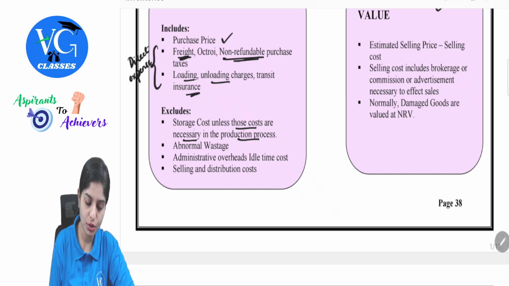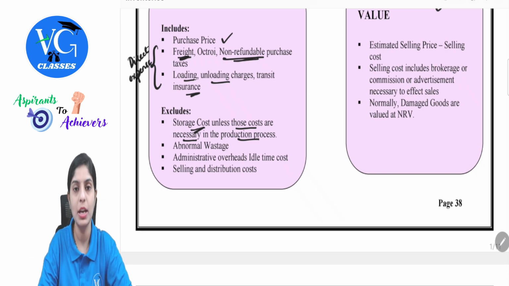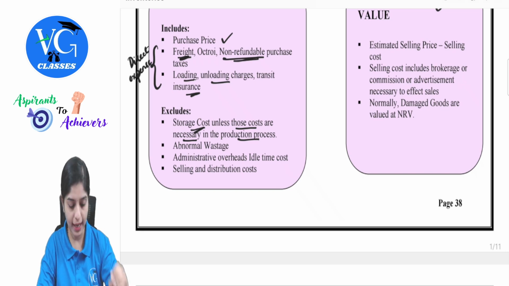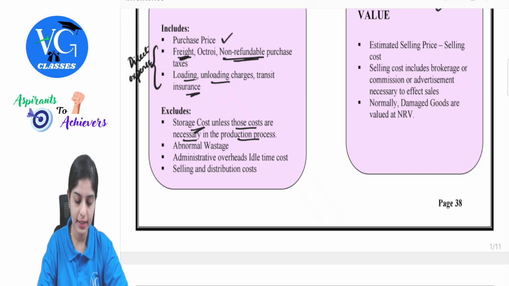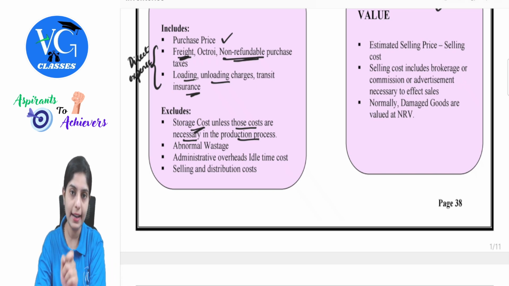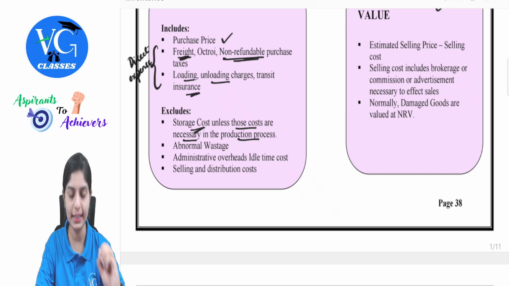But here, if it is just normal storage cost, it will not be included. Next, abnormal wastage. Some wastages without any valid probability is nothing but abnormal wastage. So this is also excluded. Administrative overheads, idle time costs, selling and distribution costs. See, whatever list we saw, these are not those products which directly contribute for the product to get ready in the finished form. So therefore, all such things would be excluded. But we saw one conditional attachment with respect to storage cost. I hope this is clear.